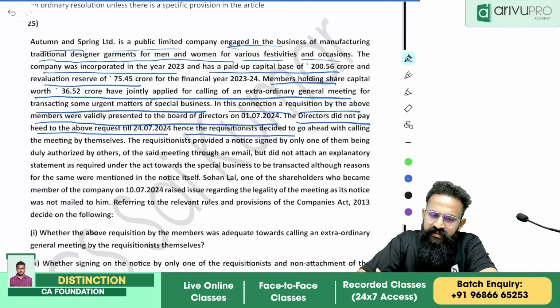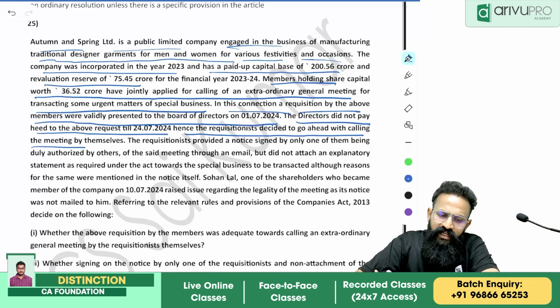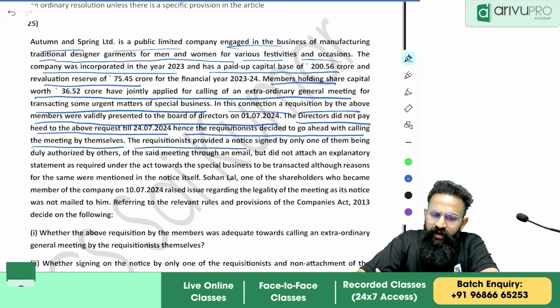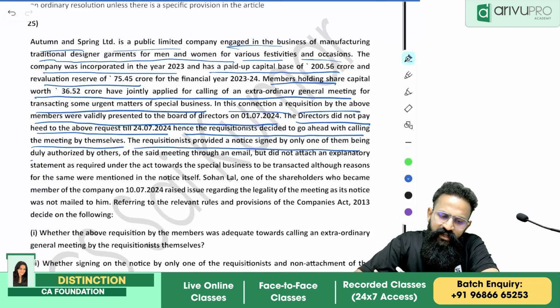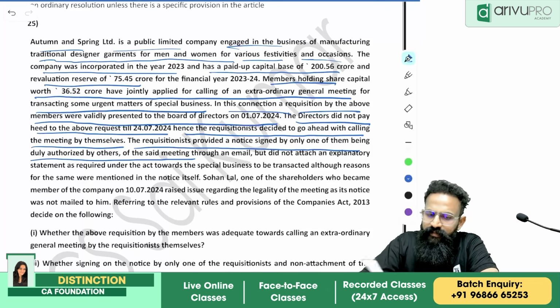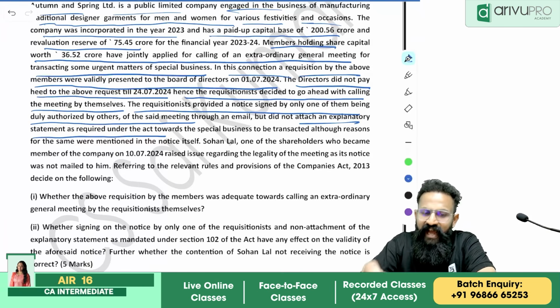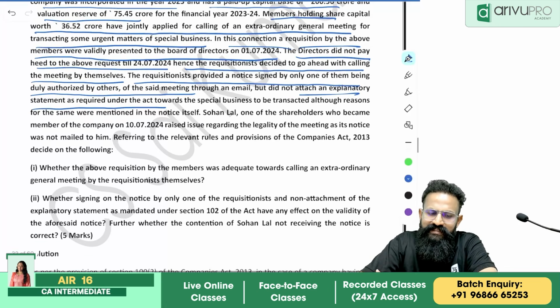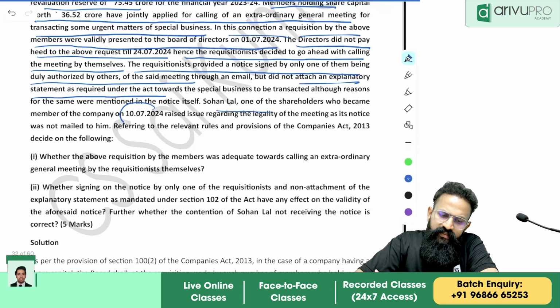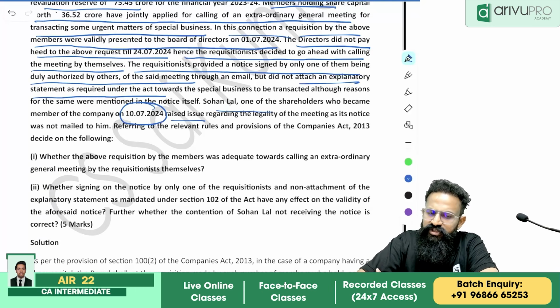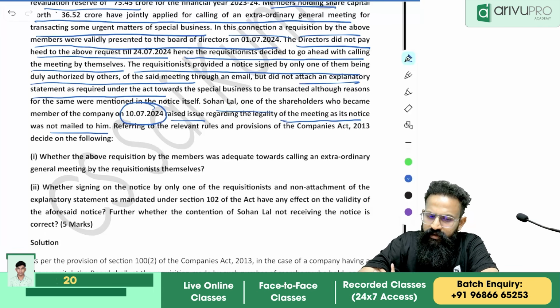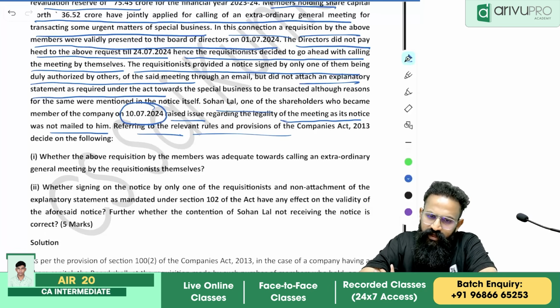Hence, the requisitionists decide to go ahead with calling the meeting by themselves. The requisitionists provided a notice signed by only one of them, being duly authorized by others, of the said meeting through an email, but did not attach an explanatory statement as required under the Act towards the special business to be transacted. Sohan Lal, one of the shareholders who became a member of the company on 10th July 2024, raised an issue regarding the legality of the meeting as its notice was not mailed to him. Referring to the relevant rules and provisions of the Companies Act 2013, decide the following.